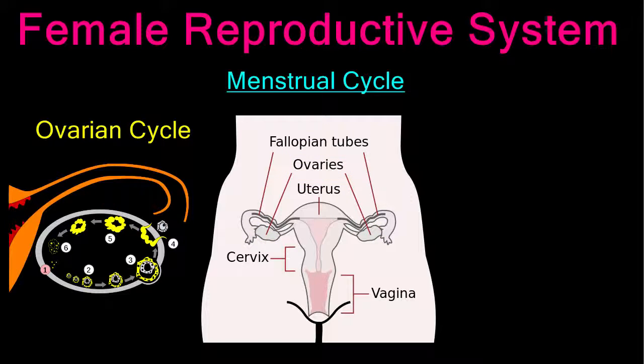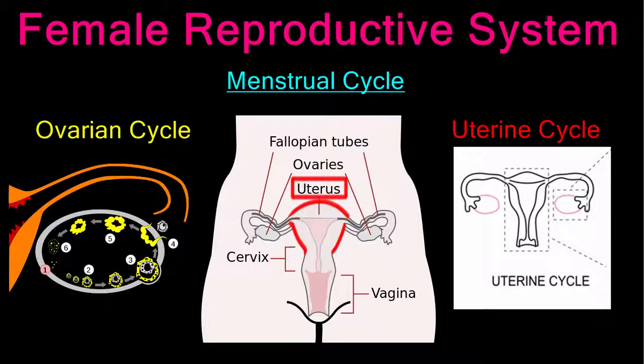The menstrual cycle also includes the uterine cycle, which is the changes that occur inside the uterus. The uterine cycle involves the thickening of the endometrium, or uterine lining, to prepare for pregnancy. Roughly every 28 days, if pregnancy does not occur, the endometrium is shed when the female has her period.